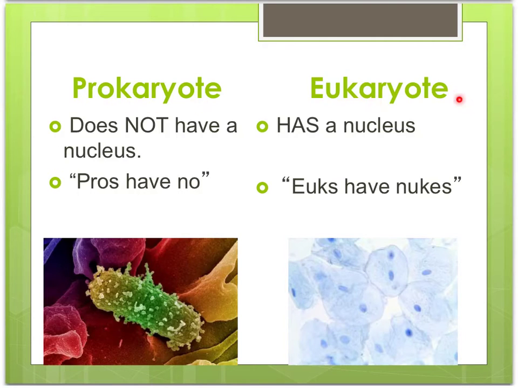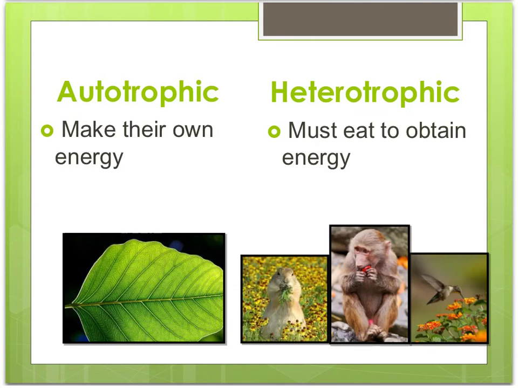Prokaryotes versus eukaryotes. So prokaryotes do not have a nucleus, remember pros mean no, and eukaryotes have a nucleus, and euks have nukes. Finally, you can also classify organisms based on how they obtain energy. If they are autotrophic, they make their own energy, while if they are heterotrophic, they must eat to obtain energy.